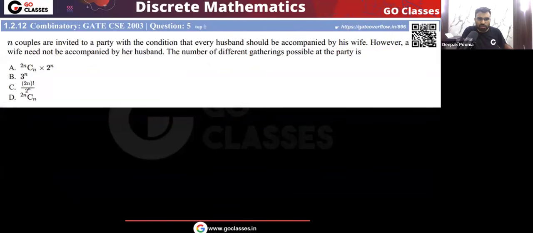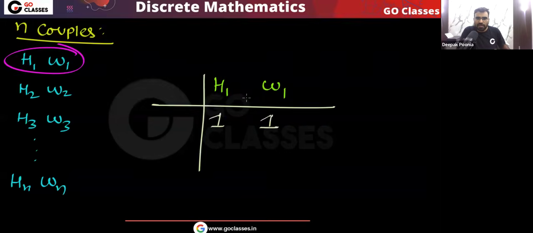This is already given in the question that every husband should be accompanied by his wife. So you can see that if this husband goes, one means goes to the party, and zero means does not go to the party.